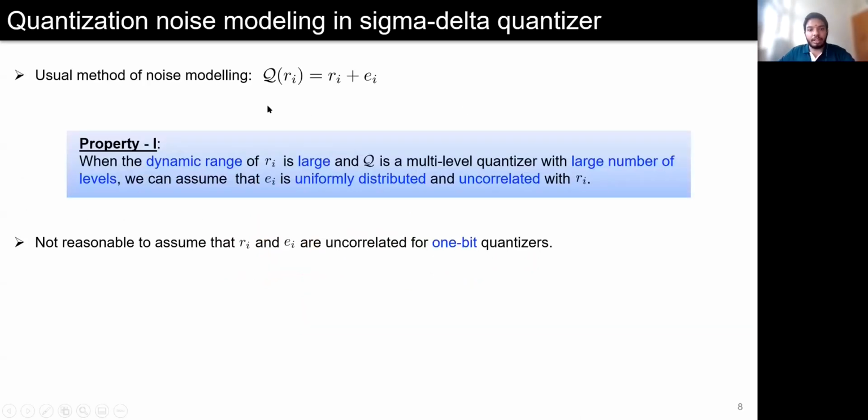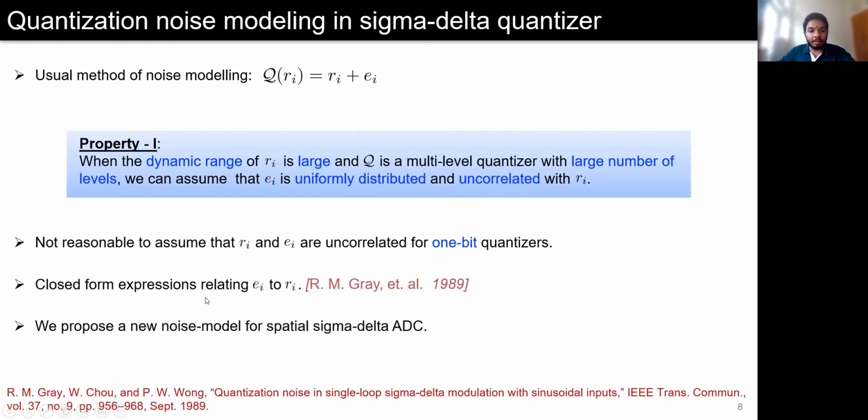The operation of a quantizer is usually modeled as an addition of a noise term e_i, which is assumed to be uniformly distributed and uncorrelated with the input of the quantizer r_i. This assumption is true only in scenarios where the quantizer Q has a large number of levels and the input r_i has a sufficiently large dynamic range. Therefore, for 1-bit quantizers, since we have only 2 levels, this classical assumption is not valid. A deterministic relation between e_i and r_i for a first-order 1-bit temporal sigma-delta quantizer is presented in this paper. We will now extend that result for a spatial sigma-delta quantizer.